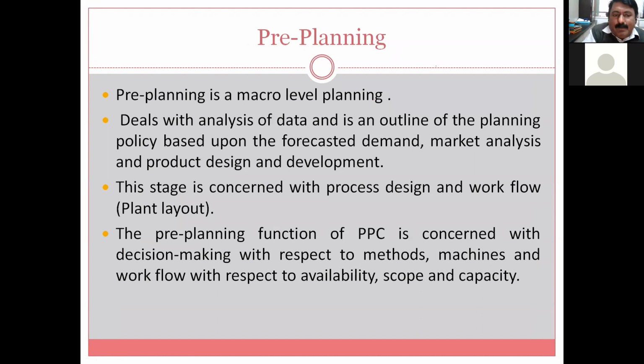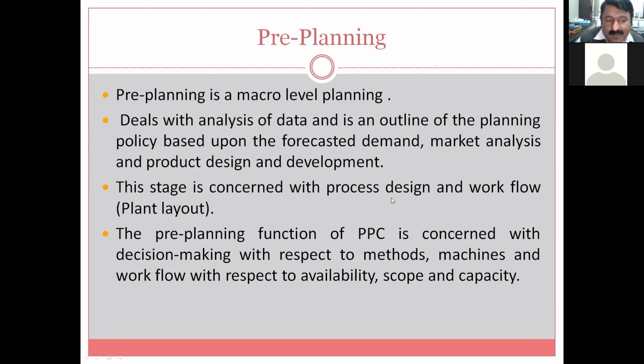Pre-planning is macro level planning. It deals with the analysis of data, an outline of the planning policy based on forecasted demand, market analysis, product design and development. We have already discussed this. First, the demand is forecasted: what is the demand for next month, depending upon the market analysis, and then product design and development is carried out.